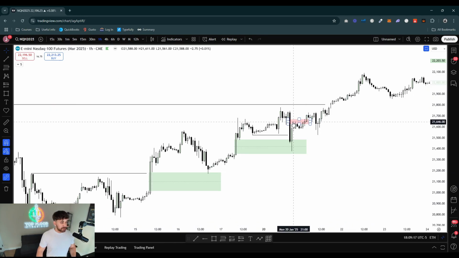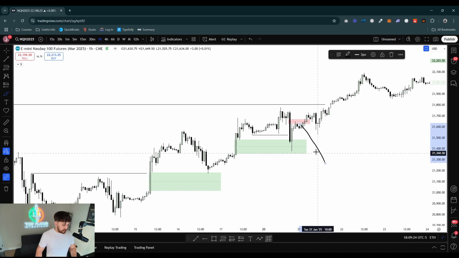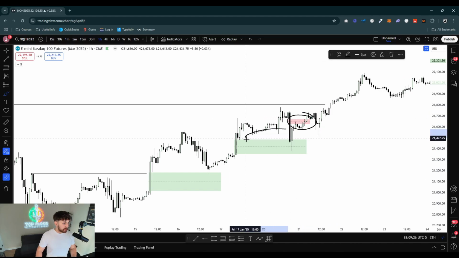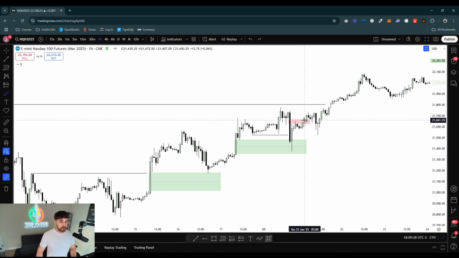So this fair value gap, again, does become an important fair value gap. So if you are bearish, if you're looking for bearish continuation to the downside, then this fair value gap here that broke through these lows needs to hold. Okay, it needs to hold. So you can see it taps it, retraces, but then we close above.